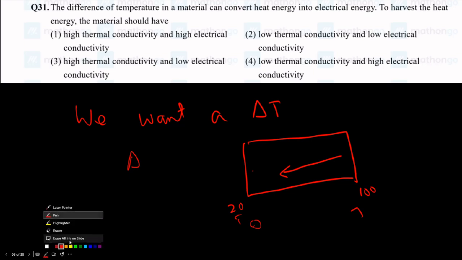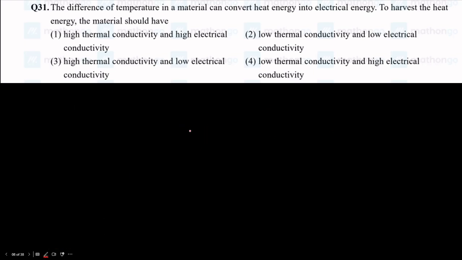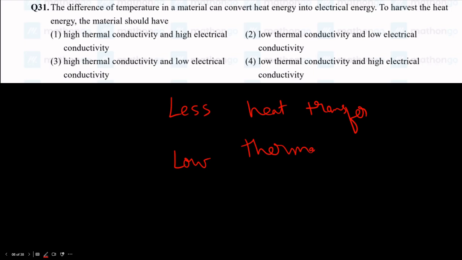So if we want the difference in temperature, we want less heat transfer. So in order to have less heat transfer, we need to have low thermal conductivity. If it's low, we'll have less heat transfer. But once it's converted to electricity, we want to make the most of that electricity.